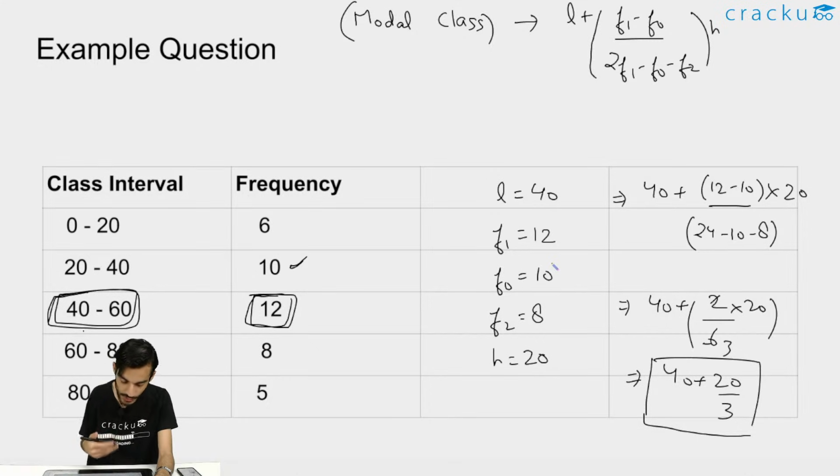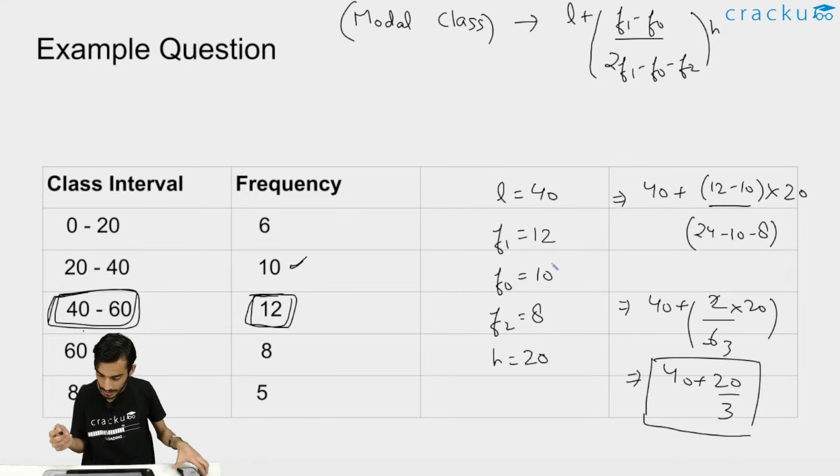f1 is of course the frequency of the modal class, minus f0, the frequency of the class just above the modal class. f2 is the frequency of the class just below the modal class, and this term is multiplied by h, that is class size. I hope this should be clear. I've just explained it, and I hope the calculations are correct. So this was about mode.